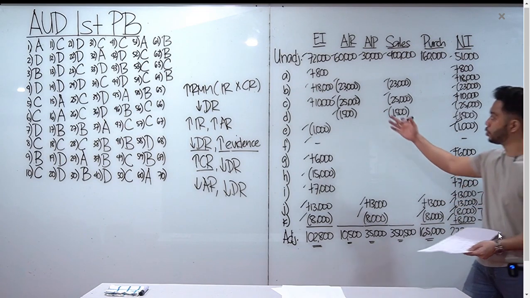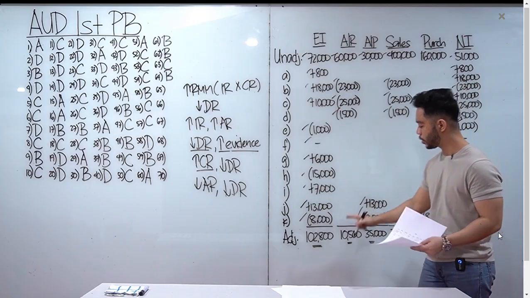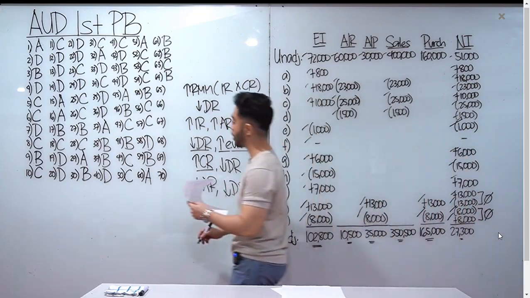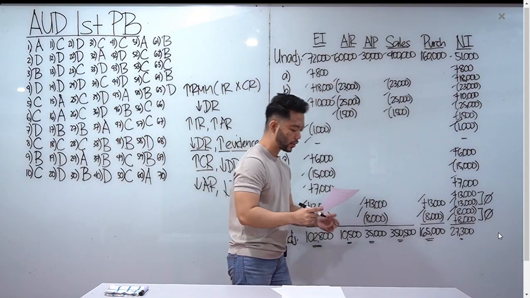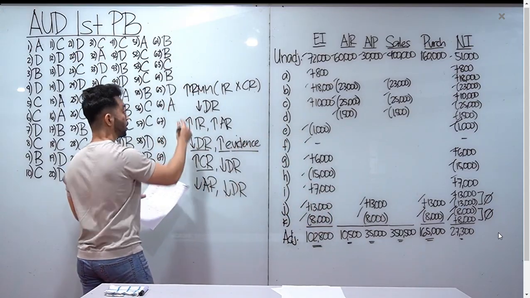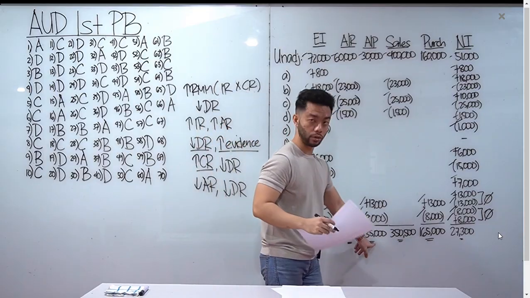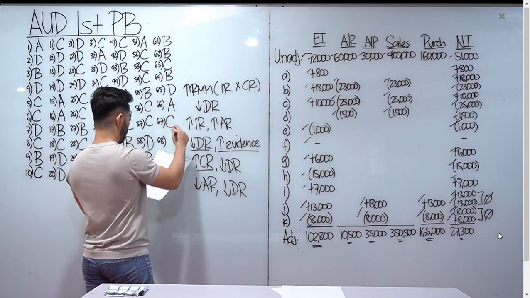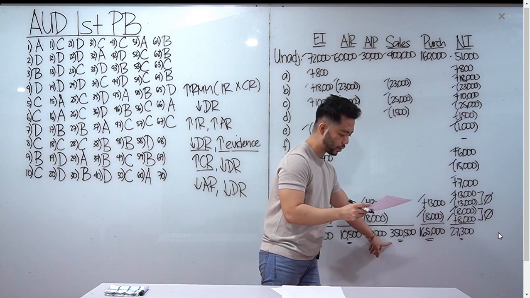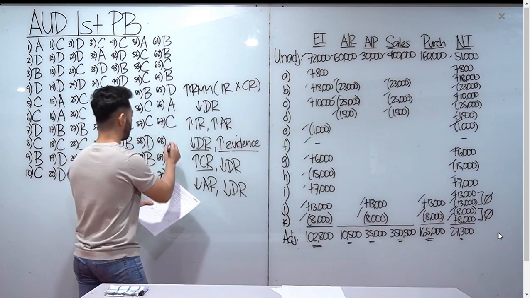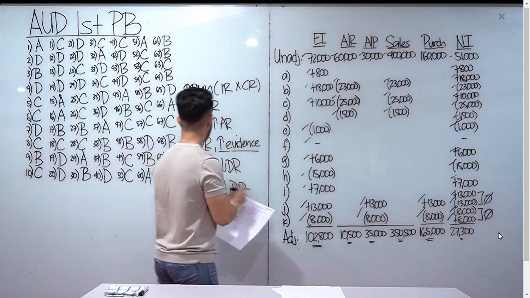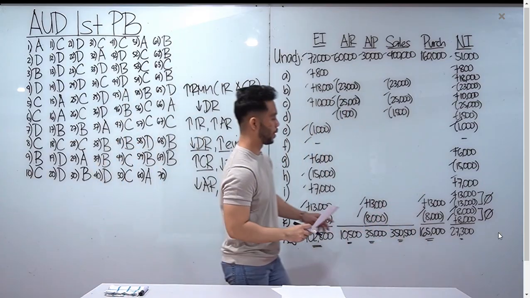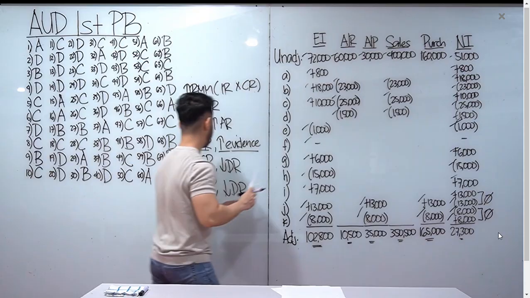Okay? Now, if we compute yung adjusted balances for the ending inventory, 102,800, kaya sagot mo sa 65 is letter D, 102,800. AR naman natin class, adjusted balance natin is 10,500, letter A for number 66. For accounts payable, adjusted balance is 35,000, which is letter C. And then next natin is sales, adjusted balance natin class is 350,500, which is letter B. And then we have purchases, adjusted balance, 165,000, letter B. And last one class, net income natin, adjusted balance, 27,300, letter A.